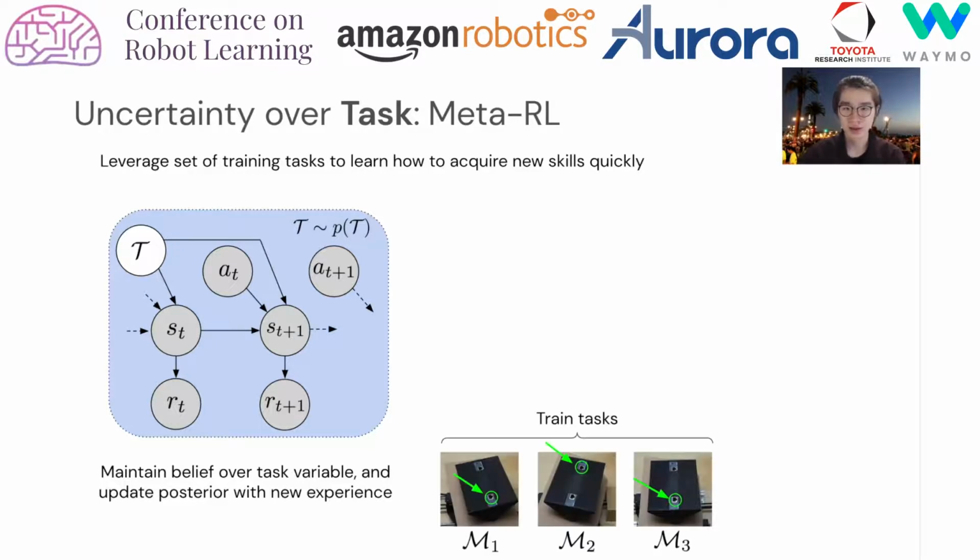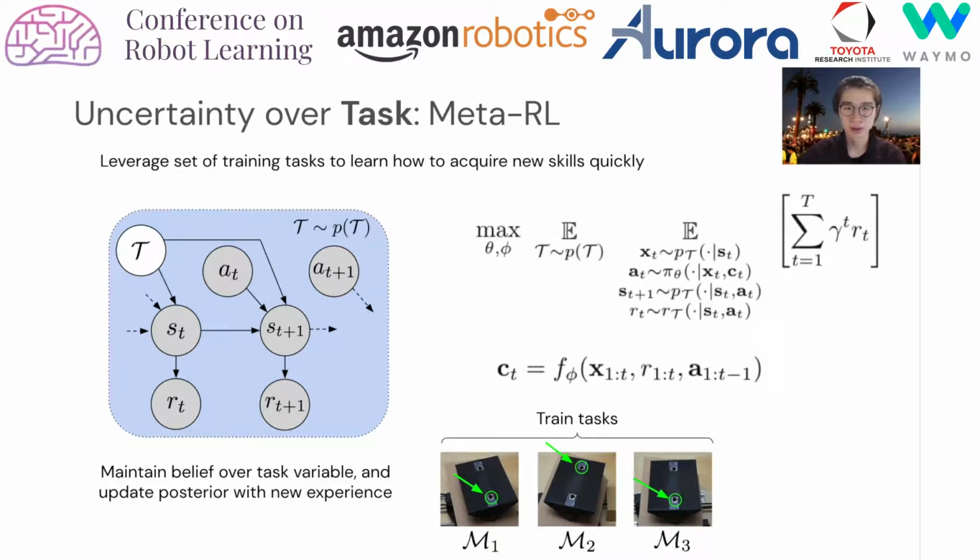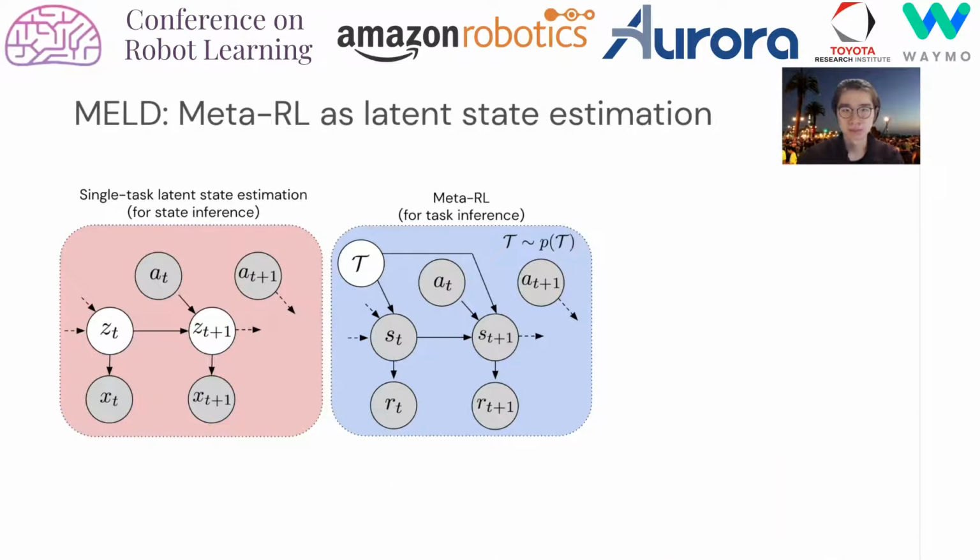Consider a set of tasks involving Ethernet cable insertion. Meta-RL algorithms can be formalized as a function f(phi) that summarizes task-relevant information gleaned from experience into a variable ct, and a policy that conditions on ct to adapt to a new task. During meta-training, both the function f and the policy are trained to maximize the return of the adapted policy across a set of training tasks. After meta-training, the agent adapts to a new task by inferring ct.